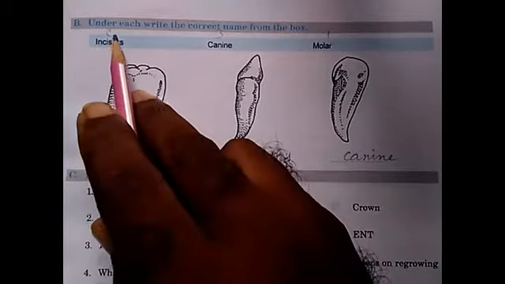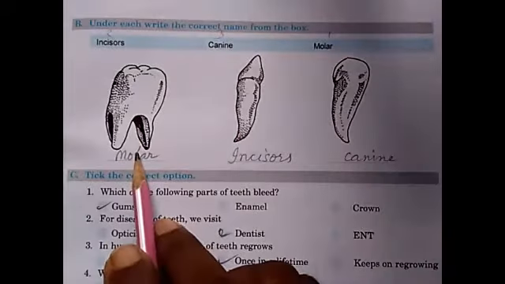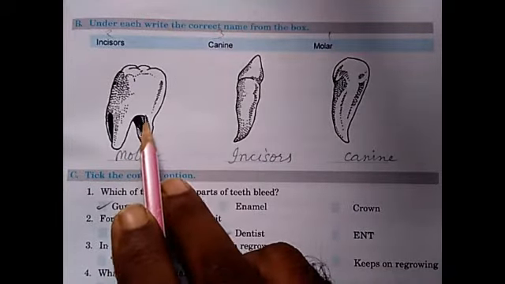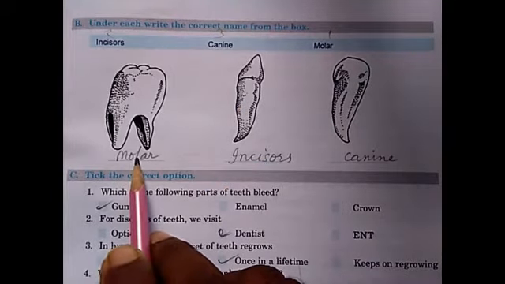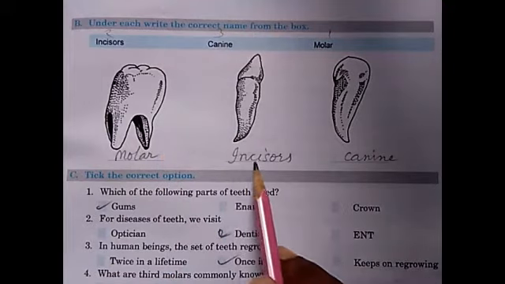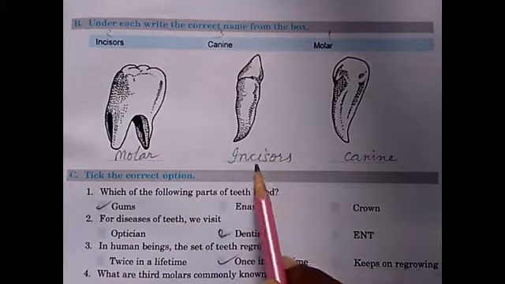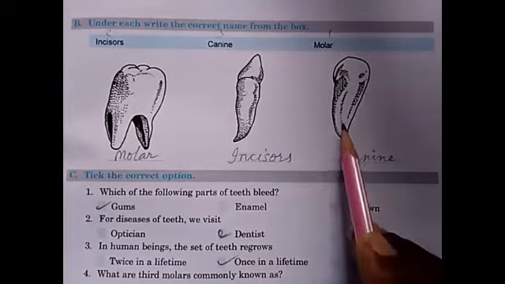Next is B. Under each, write the correct name from the box. Name of the teeth. These are teeth, and this teeth is molar. See? Molar. This teeth is incisors. And this is canine teeth.